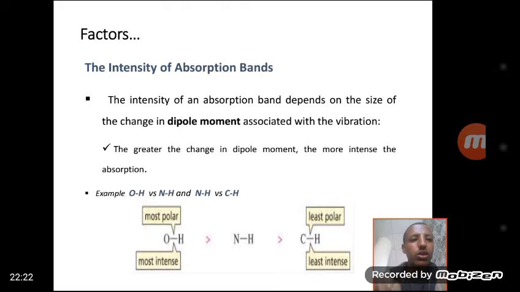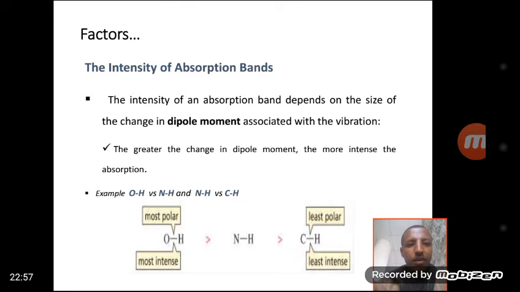In the dipole moment associated with the vibration, as the charge of the interacting atom increases, the dipole moment also increases. As the dipole moment increases, the more intense the absorption. That means the greater the change in dipole moment, the more intense the absorption, because dipole moment is equal to the charge of the interacting atom times the distance between the interacting atoms.